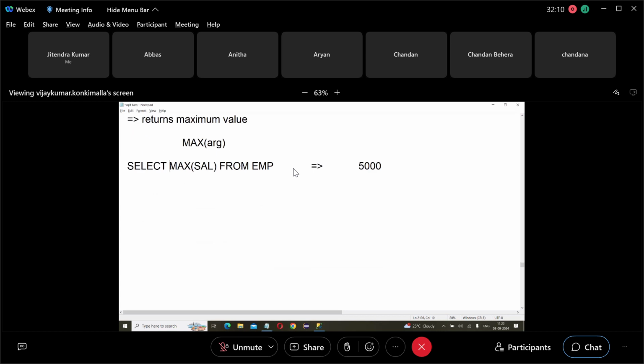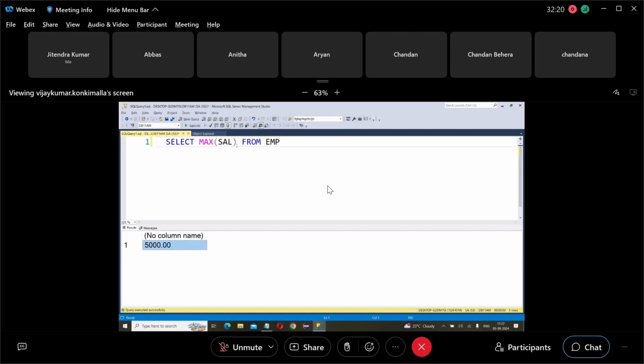It is applied on salary. The salary column contains 14 values. From the 14 values, it returns what? Maximum. So what is the maximum? 5,000. Okay. Can we apply this on hire date?